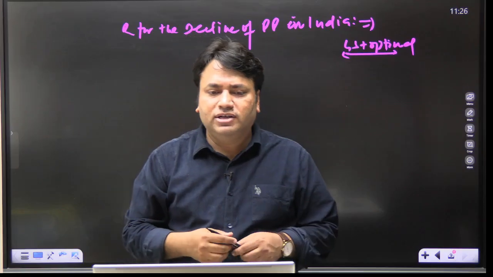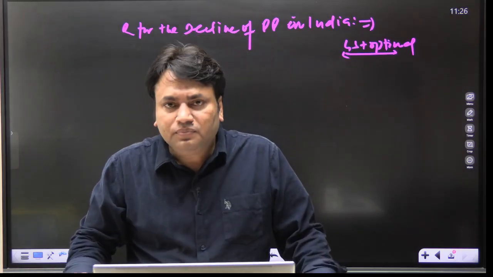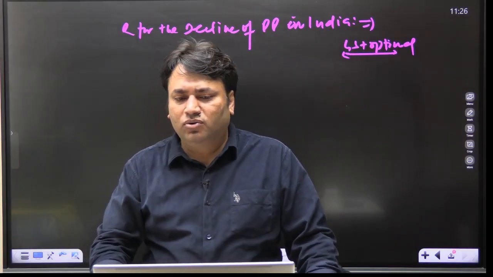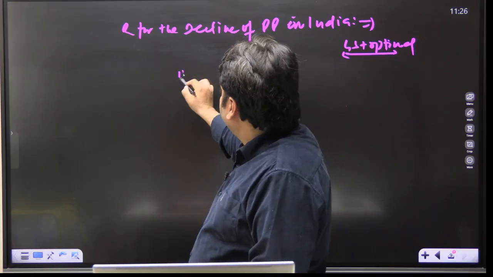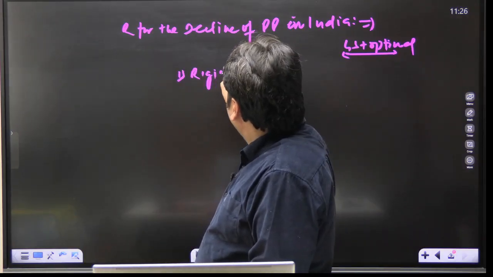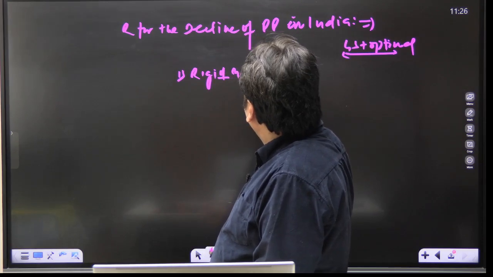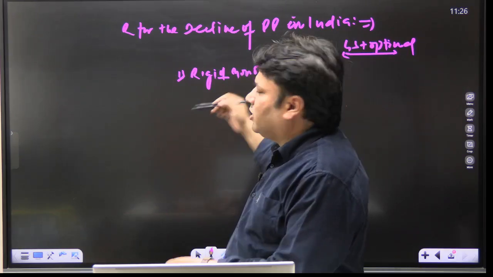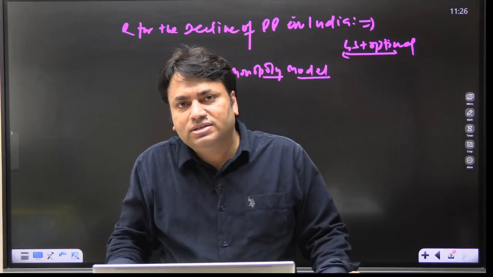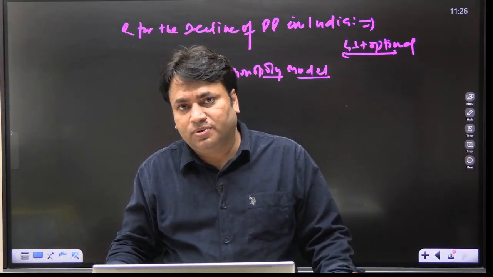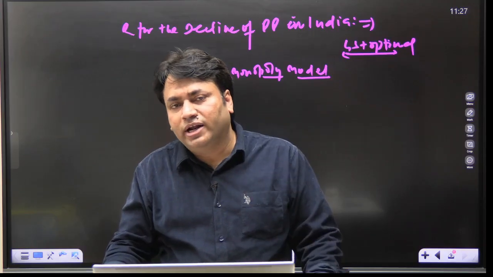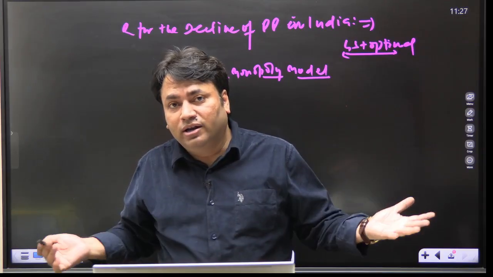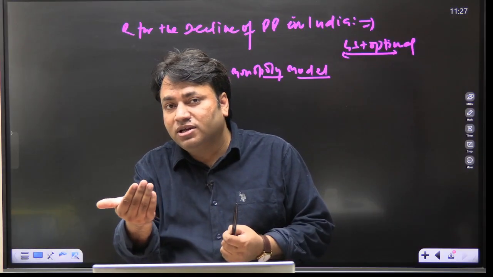So the first important reason is that the model which the Portuguese followed was a rigid monopoly model. This model was followed by the Portuguese, and in the long run this model could not be successful. In the last class I told you that if you want to be a successful businessman in the long run, you will have to let the other competitors survive.